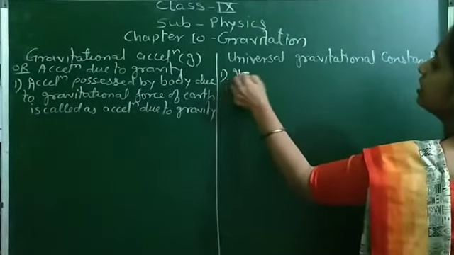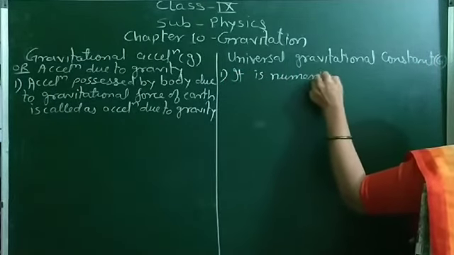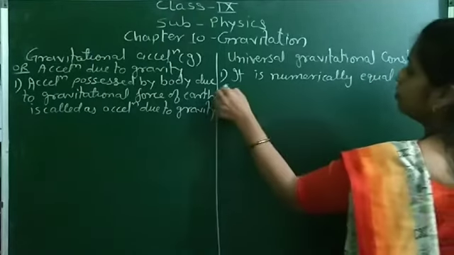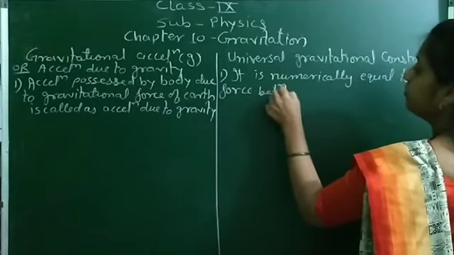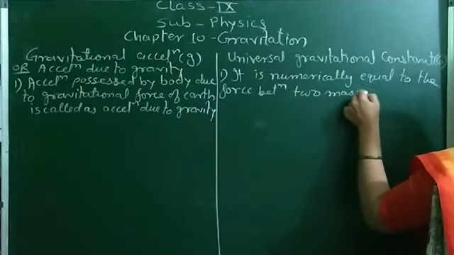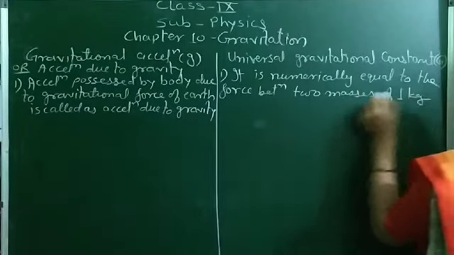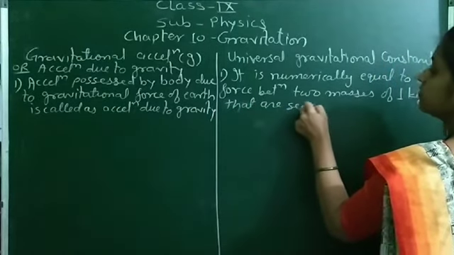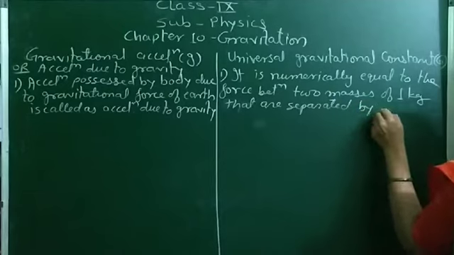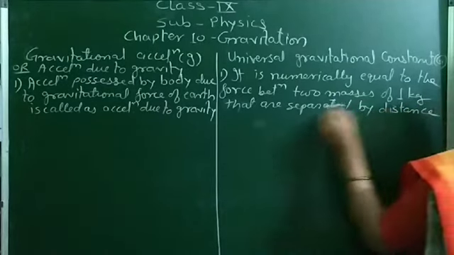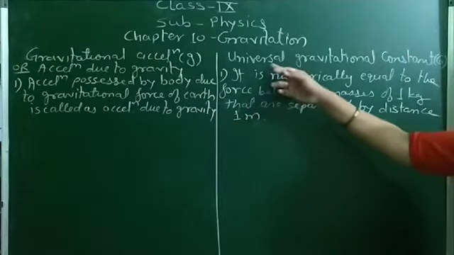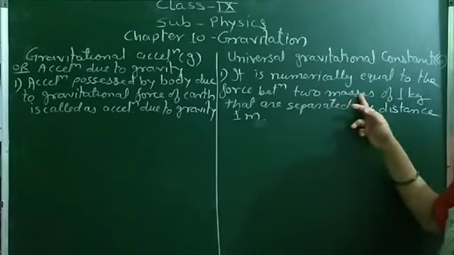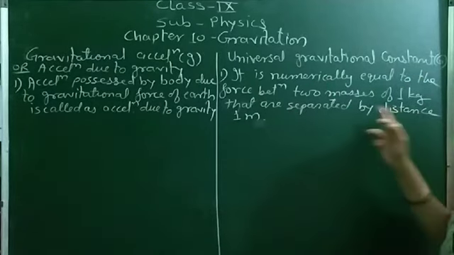And what do you mean by universal gravitational constant? It is numerically equal to the force between two masses of 1 kg that are separated by a distance of 1 meter.